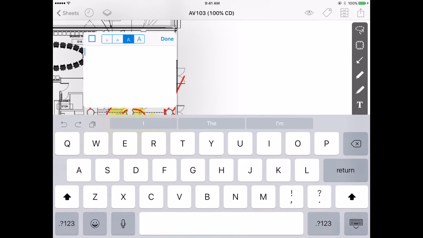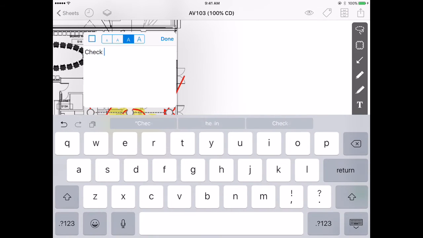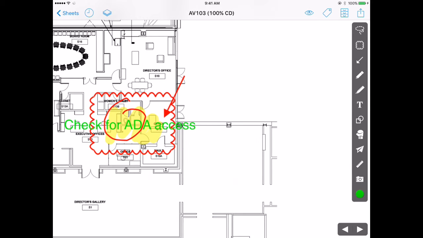Since this happens to be a bathroom area, I'm just going to use an example and say check for ADA access. As you can see, once I've typed it, the note appears right on the drawing. Now once I've made those annotations, this is what we call a personal annotation or a local annotation. It's on my device and my copy of the drawings only. Nobody else on my project team can see this.